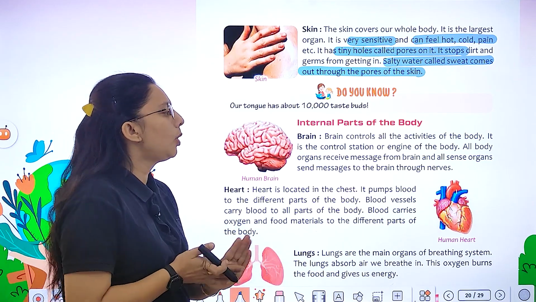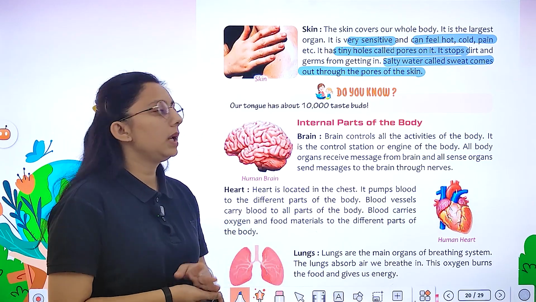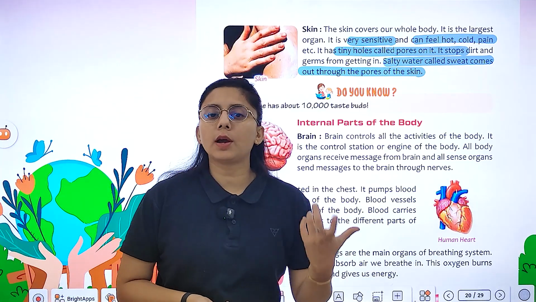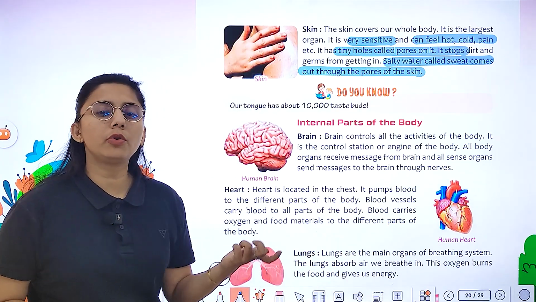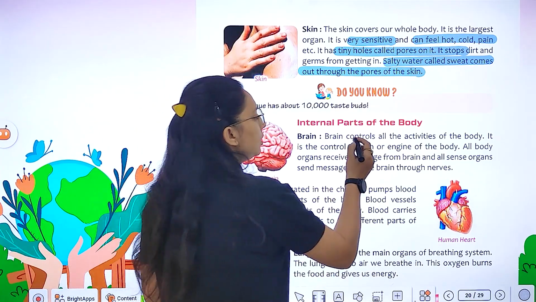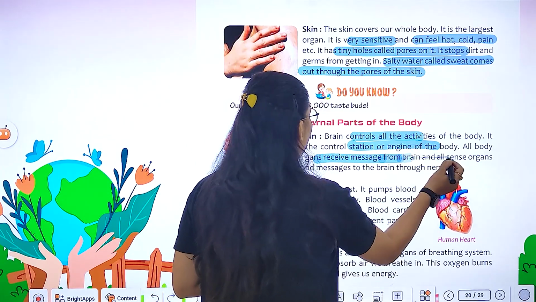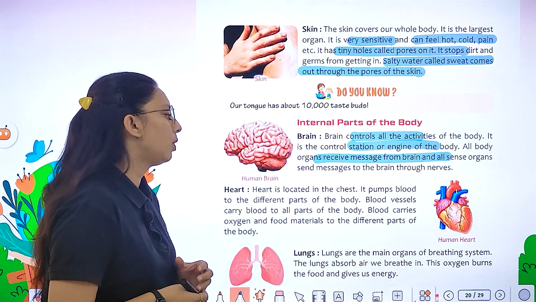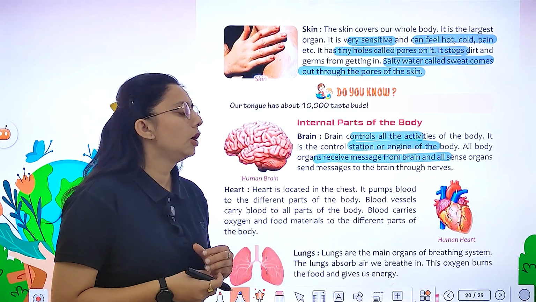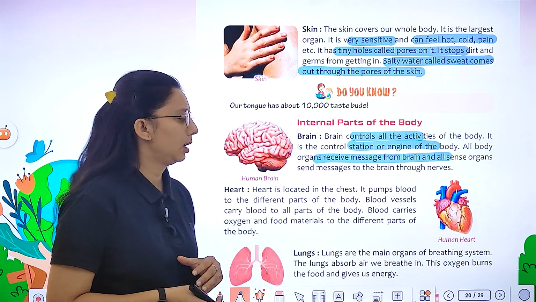Right? Now we have internal body parts. First is brain, which is the control center of all the activities. जितने भी हम activities करें उसको control करता है. Right? It is the control station or engine of the body, and we receive messages from the brain, and all sense organs send a message to the brain through the nerves.